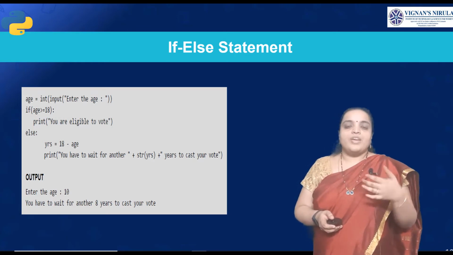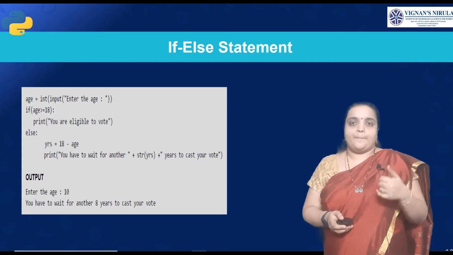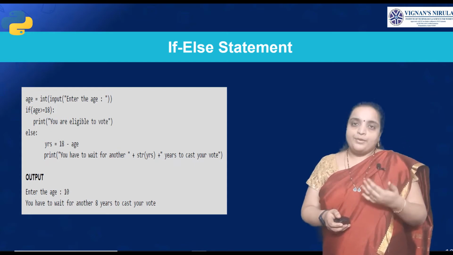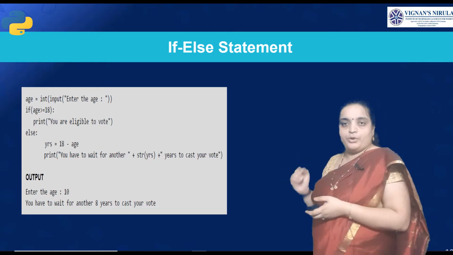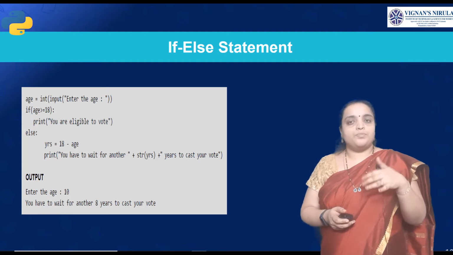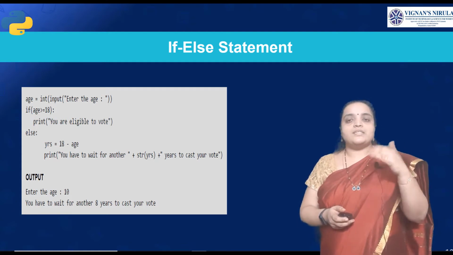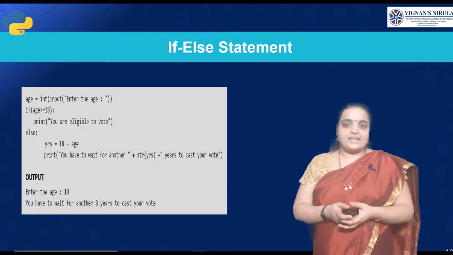So let us see an example. Here we have taken an example, that is age. We are taking the input as age, and we are checking whether the person is eligible to vote or not. Whether it is eligible or not.